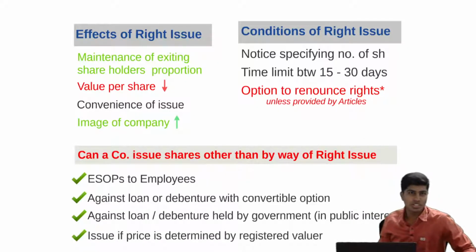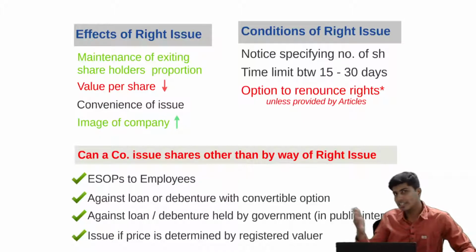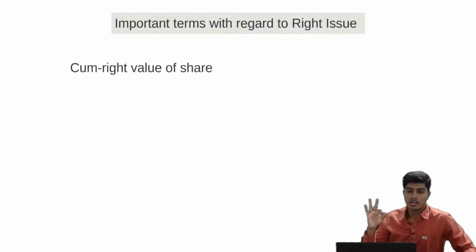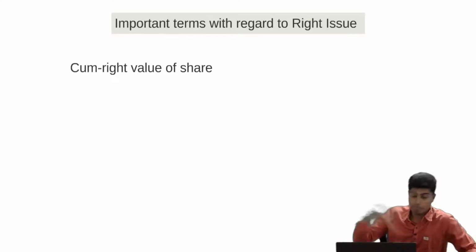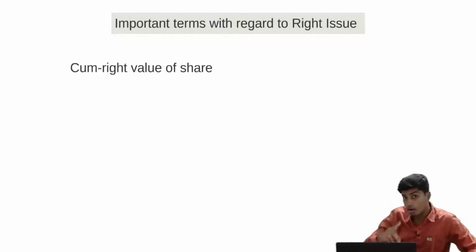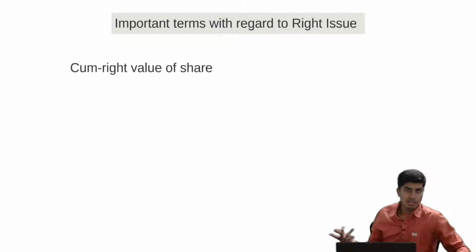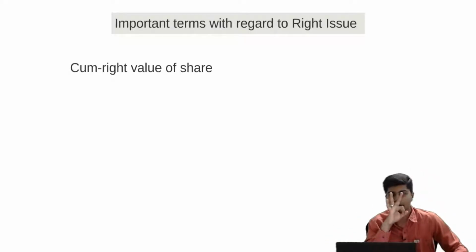So this is with regard to the theoretical and legal aspect. Now let's get back and see the options with the shareholder. As a shareholder, I have three options. I can either hold the share, I can sell the right to somebody, I can buy the share, or I can do nothing. So there are three important factors based on which the questions will come in the exam.